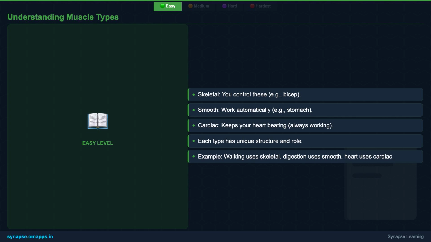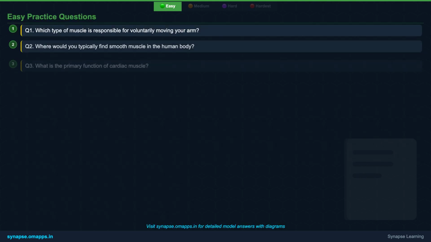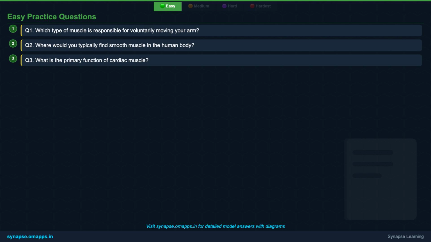And the cardiac muscle, well, it's the ultimate tireless worker, keeping your heart pumping rhythmically, day in and day out, without any conscious effort from your side. So, whether it's a deliberate movement, an automatic internal process, or the continuous beat of your heart, muscles are the fundamental engines. Now, let's test your understanding of the easy concepts.